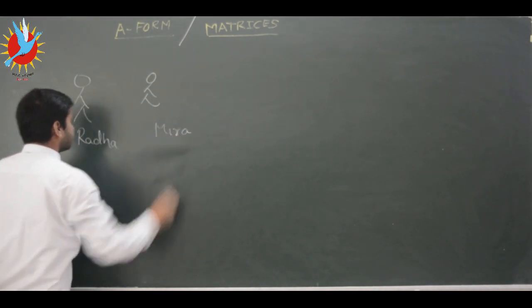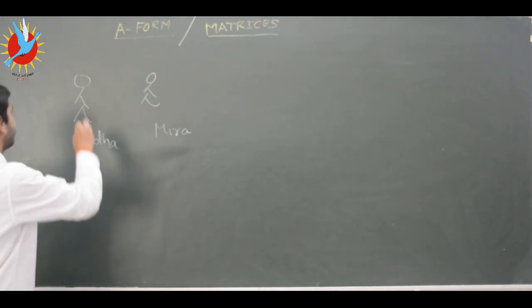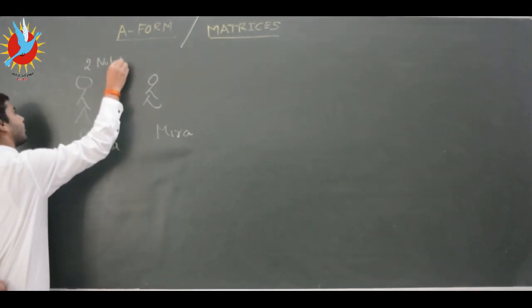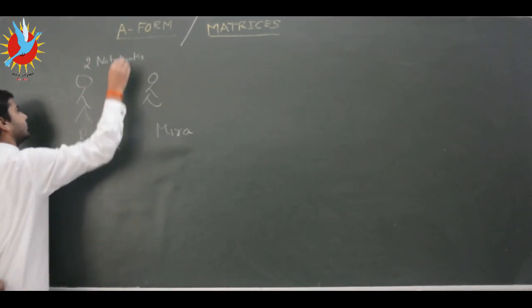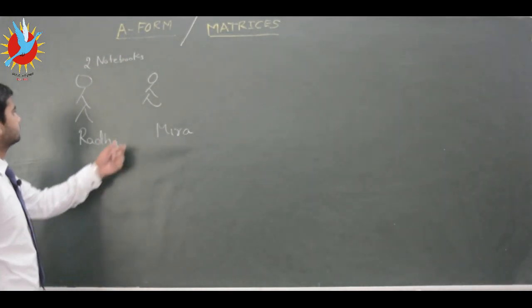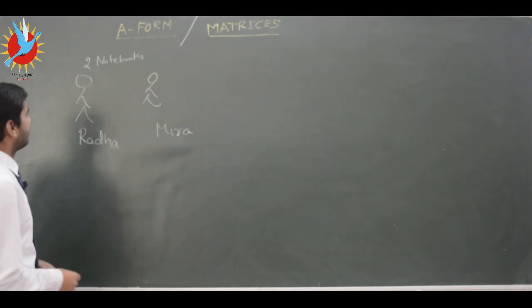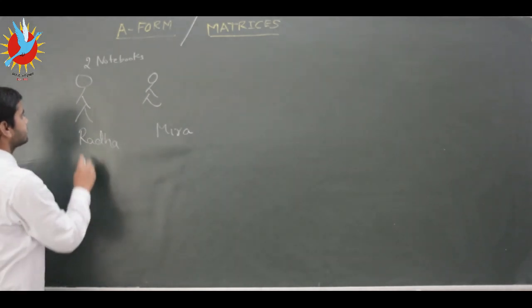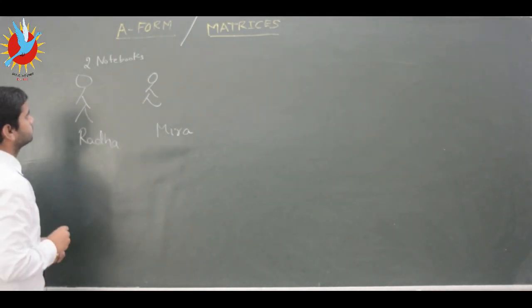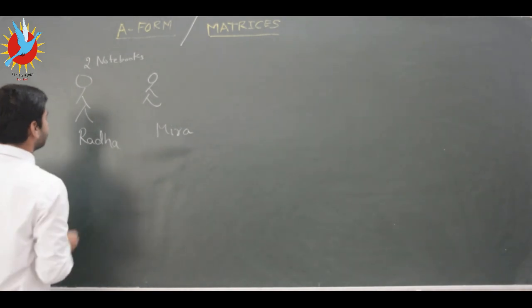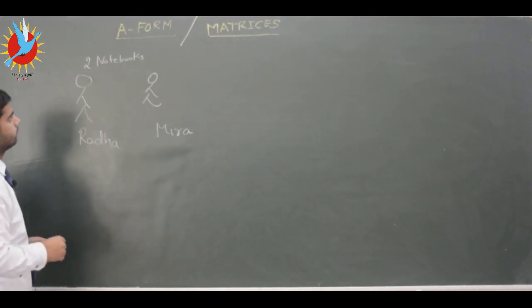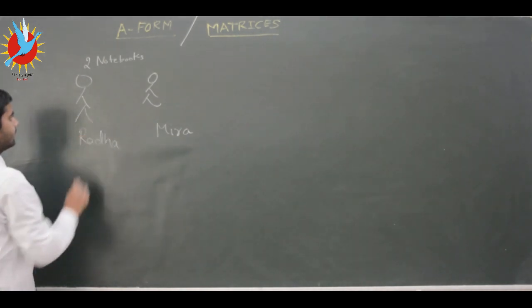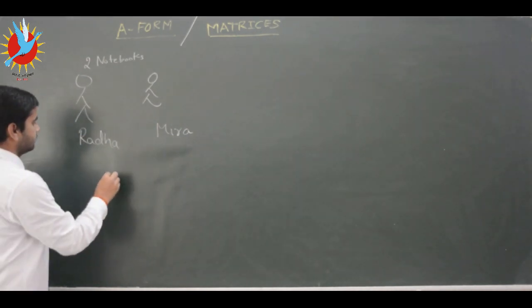If Radha has two notebooks, and Meera is asking Radha how many notebooks do you have, Radha can reply without speaking. She can write this answer in the shortest manner.